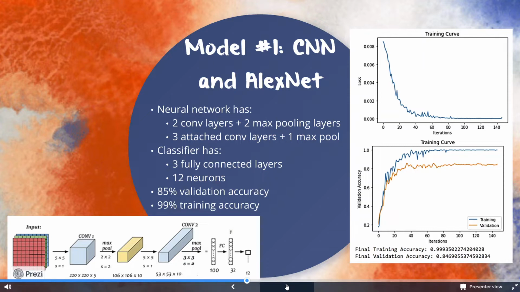The neural network component first has two convolutional layers, each followed by a max pooling layer. Then, three convolutional layers attached together with a max pooling layer at the end. The classifier contains three fully connected layers, with an output layer of 12 neurons for a total number of classes. After tuning the hyperparameters, we used a batch size of 250, learning rate of 0.01, and 21 epochs. With this model, the team achieved an insufficient accuracy of 85% on the validation dataset and 99% on training.